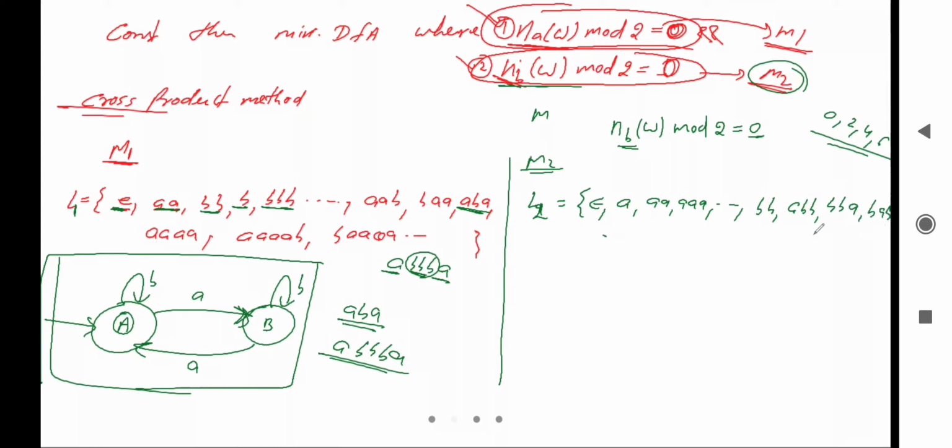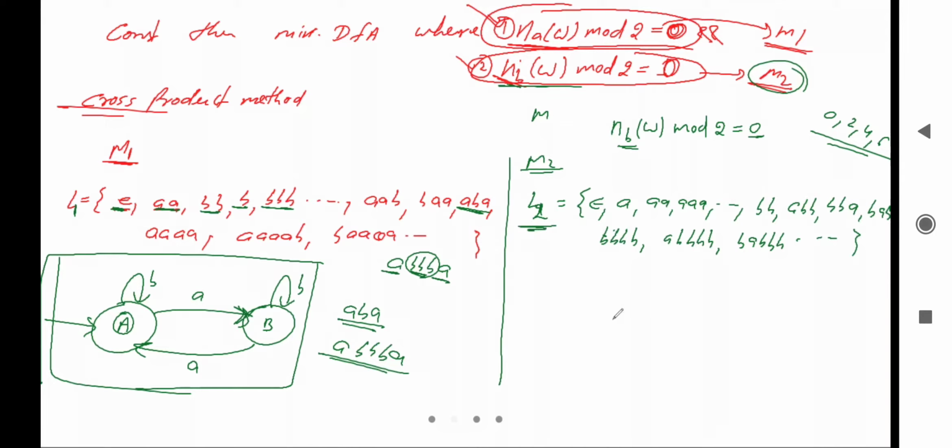After that, b can be of 4 length. 4 length means it is 4 times b, it can be a and 4 times b, or it can be b a 4 times and after that 3 times b, and so on, all combinations, right? So this is the language for machine M2.